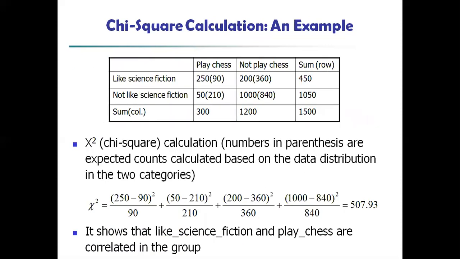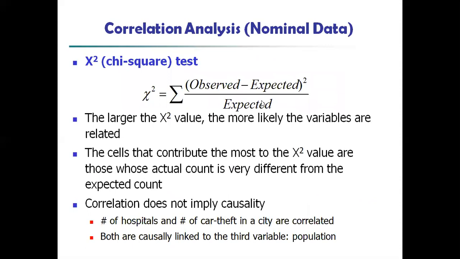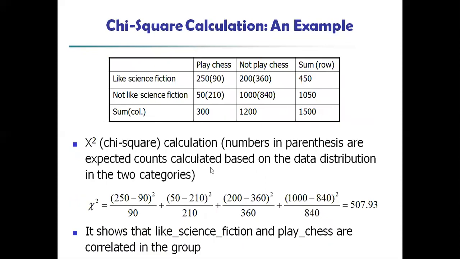Next one here, chi-square calculation. For example, see the people playing chess and not playing chess, and liking science fiction and not liking science fiction. We have to find the sum of the rows and the sum of the columns, whichever is taken. So how to calculate the chi-square? The numbers in parentheses are expected counts calculated based on the data distribution in the two categories. Already we know the formula is the sum of observed minus expected, the whole square, divided by expected. So by applying the formula, we find the values.